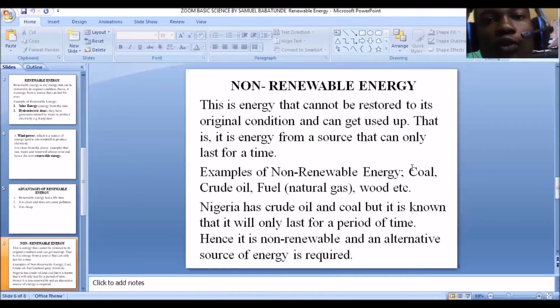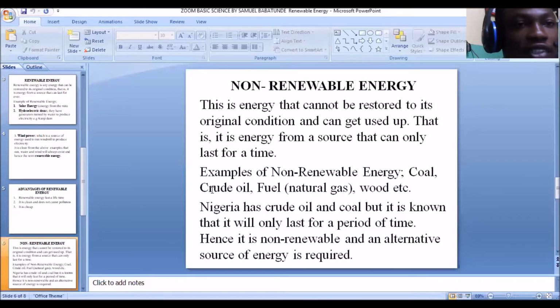Once you use up the coal in a particular area, you cannot restore that coal back to that area because it's a mineral resource. As you are mining the coal, as you're using the coal, it's getting used up. So you cannot restore it. So we refer to it as a non-renewable energy.